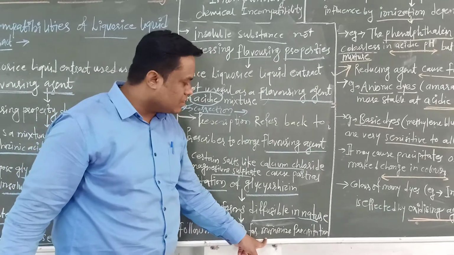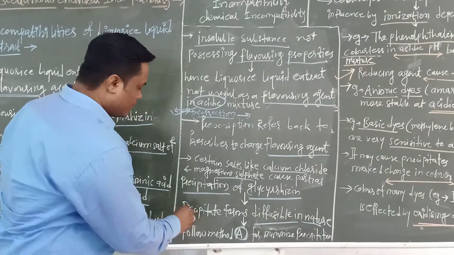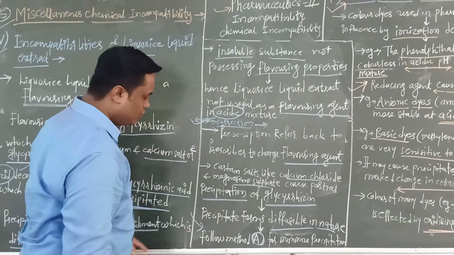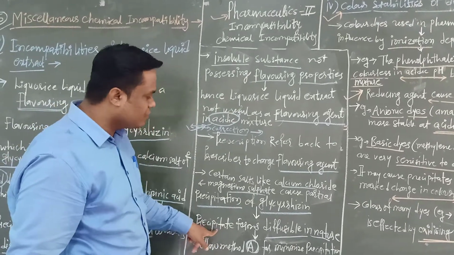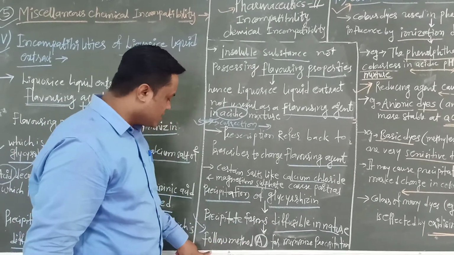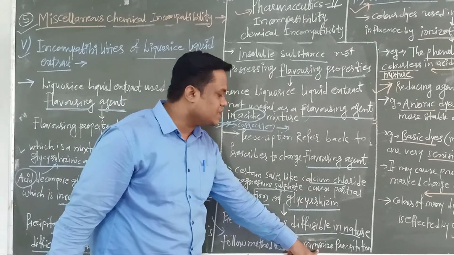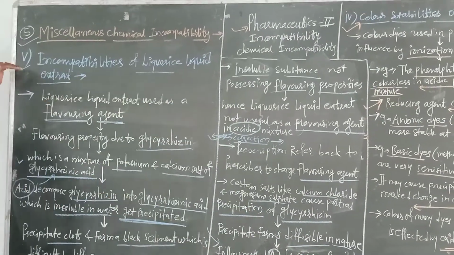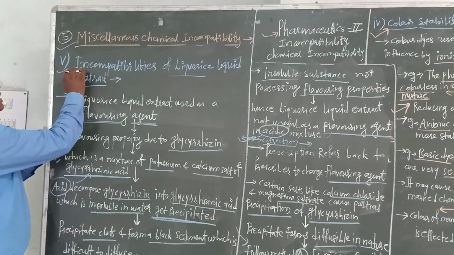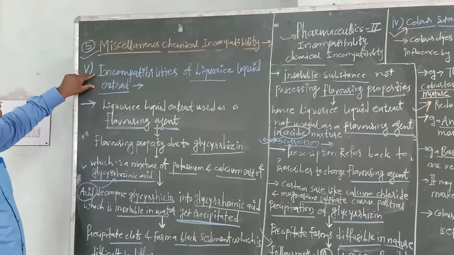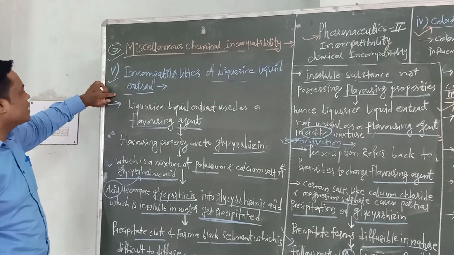Therefore, follow method A for dispensing, to minimize the precipitation. So these are the examples of incompatibilities of liquid extract.